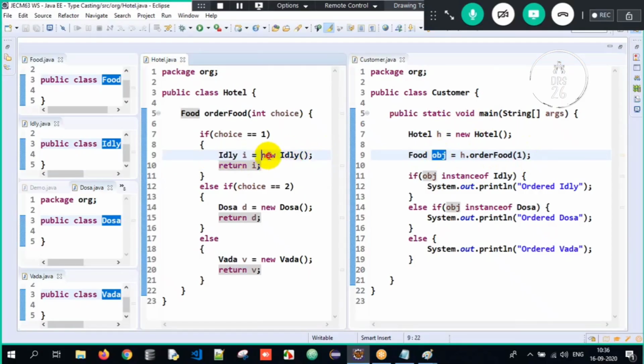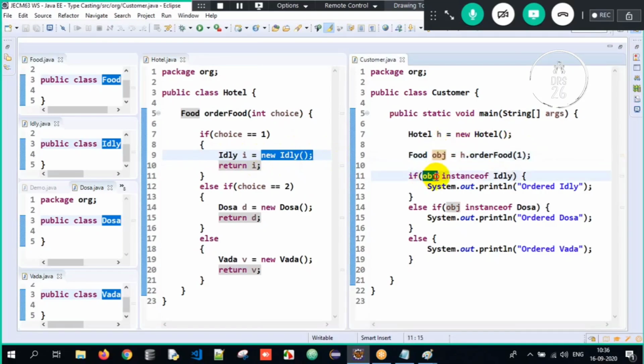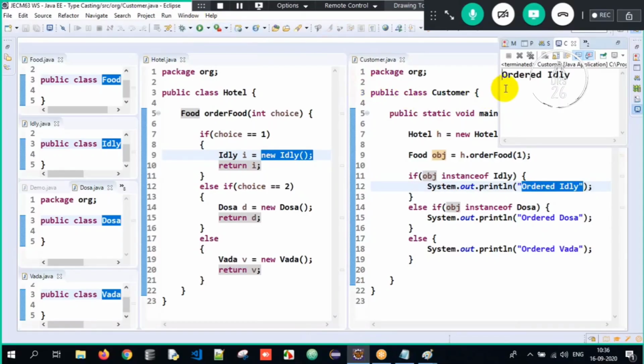And what is it storing? Idli object. So the idli object is written over here. That obj is idli object. Is idli object having the properties of idli class? Yes. Ordered idli should get executed. So when I execute it, did I get the expected output as ordered idli? Choice is 1, ordered idli.